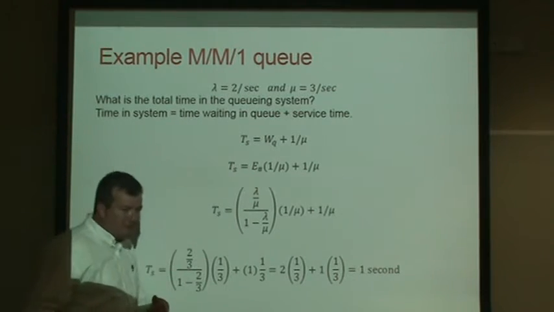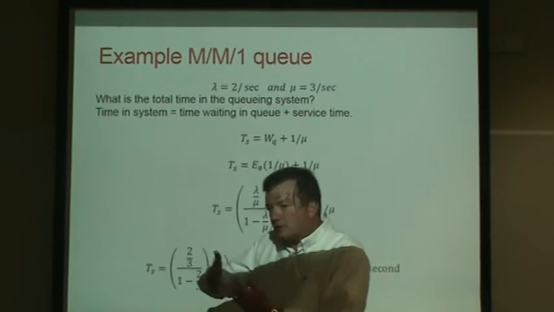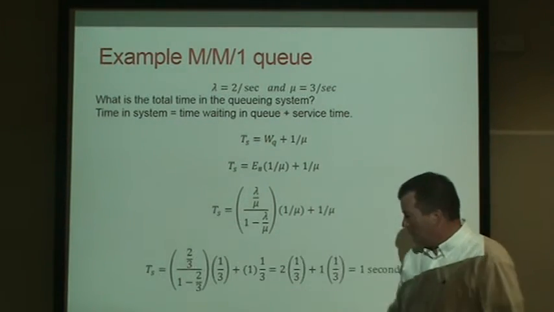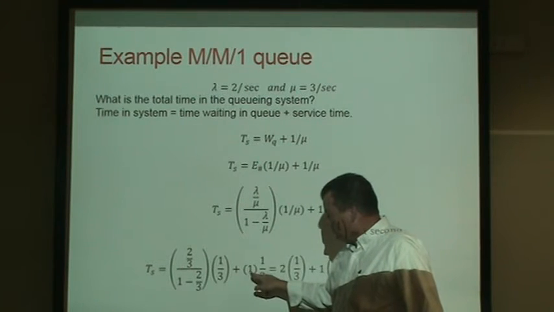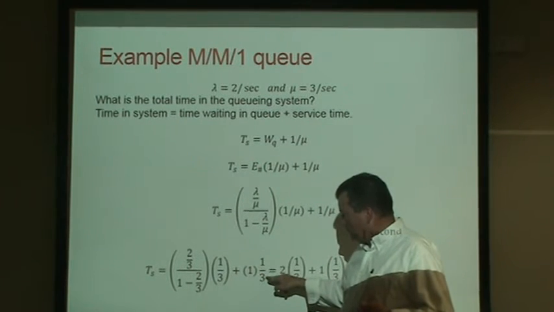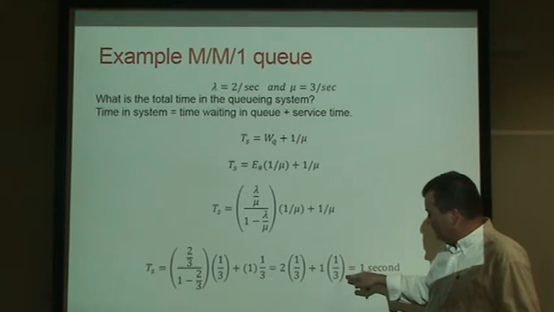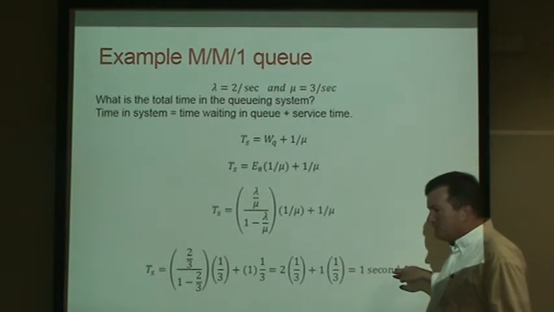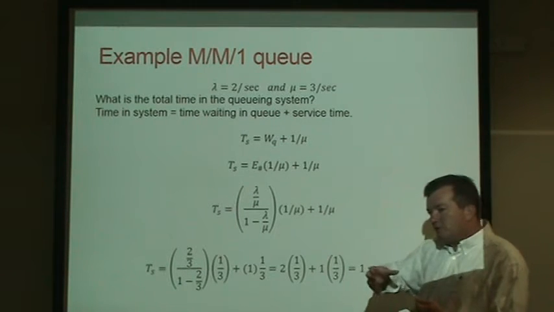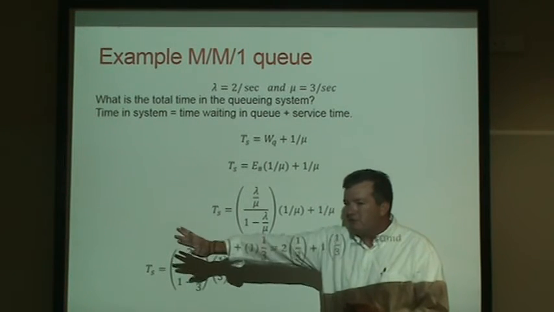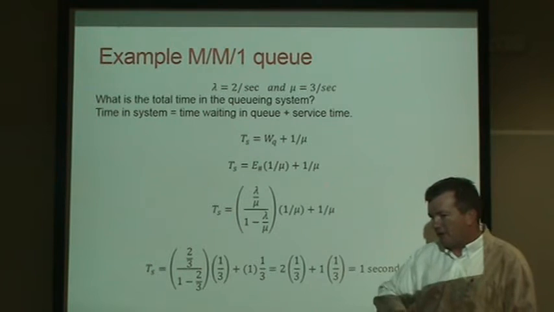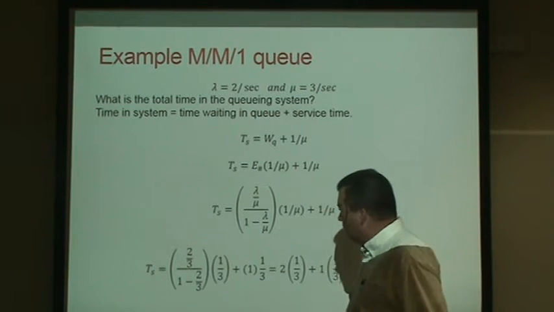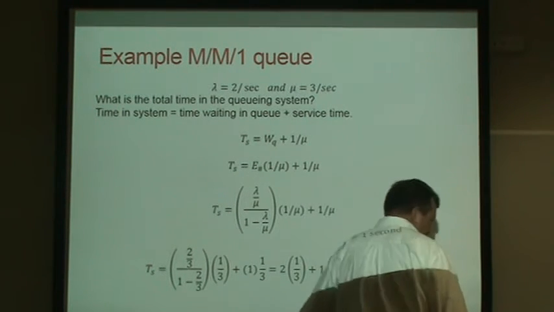It takes 2/3 of a second just to get all the customers in front of us out of the queue. And then we come along, 1 for us, and we take 1/3 of a second. So 2 times 1/3 plus 1 times 1/3 is a full second. 2/3 of a second to get all the stuff in front of us through the queue, and then 1/3 of a second to get us through the queue, total of 1 full second to get through the queue.